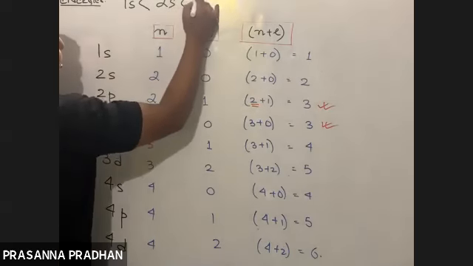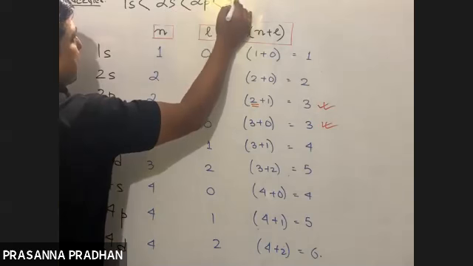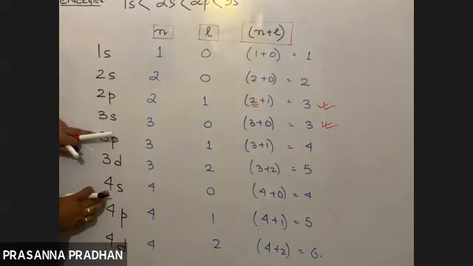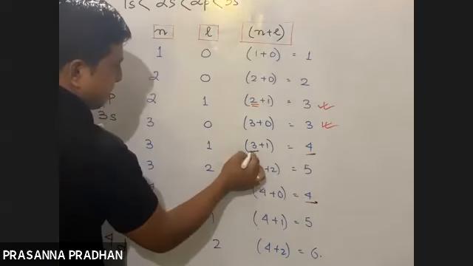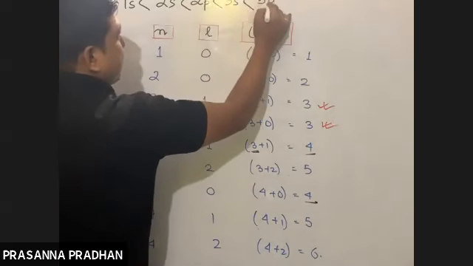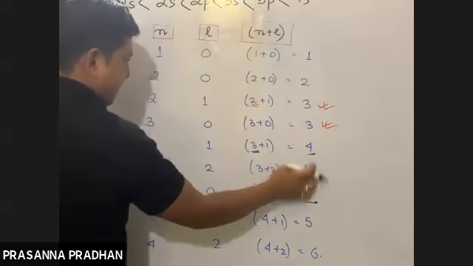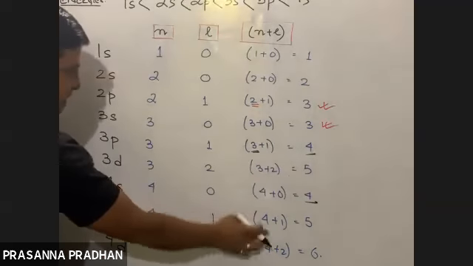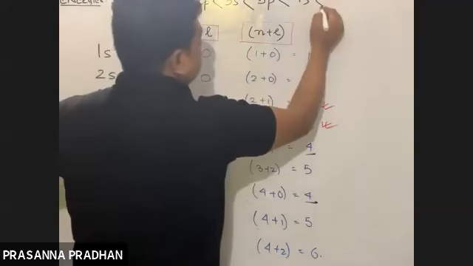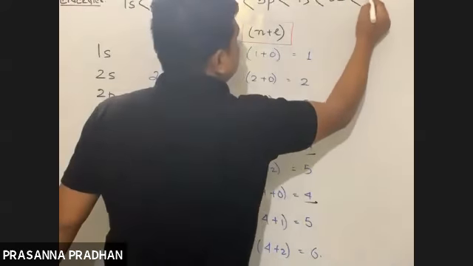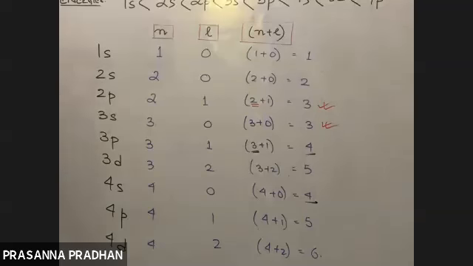After 2s, 2p will come, after that 3s will come, then 3s, then 3p, there's a tie out here, 3p and 4s, there's a tie out here, but again 3p has lower n value. Okay, so 3s, then 3p, then 4s. After 3p comes your 4s. 3d has an n plus l value of 5, right? So 5 and 5, but 4s has lower energy, so after this comes your 3d, after 3d comes 4p, like this. After 4p comes, and so on.